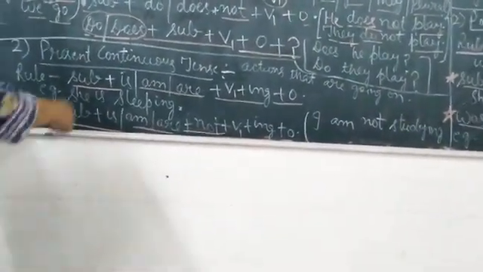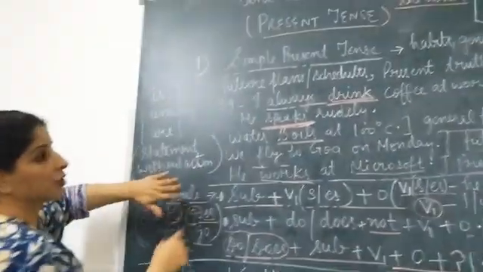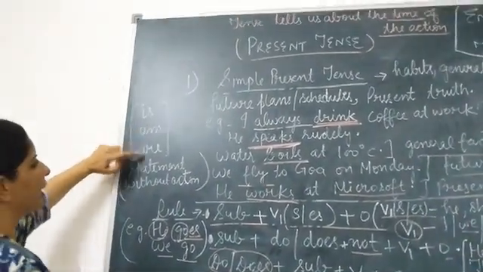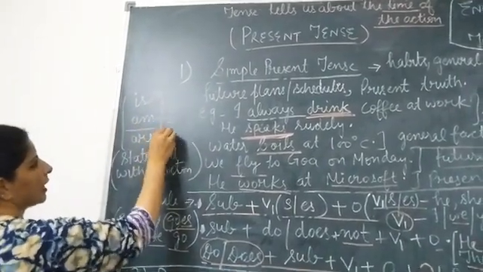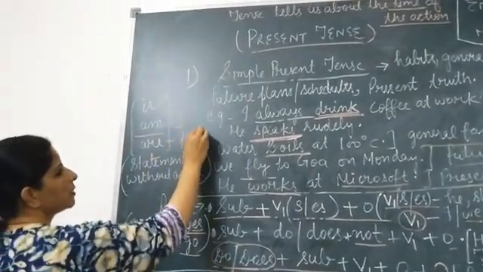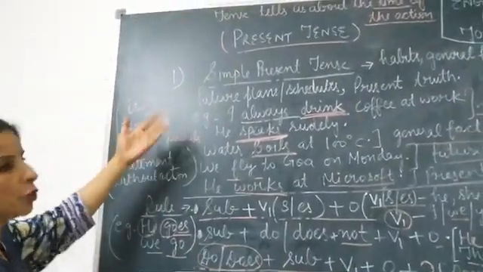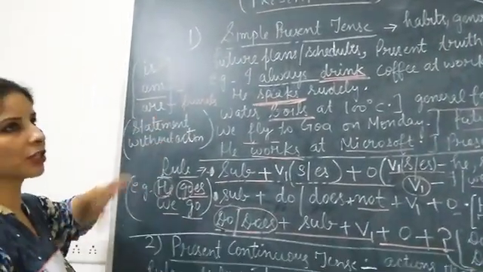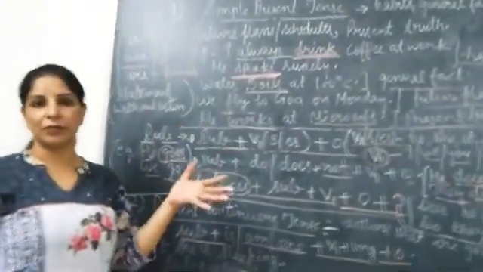Clear? Then another important thing is that in the statement sentences in which there is no action taking place, in those sentences we simply use is, am, are. Is is used with singulars, am is used with I and are is used with plurals or we, right? Or you in the plural form. So statement sentences means in which no action is taking place. We are just telling about the state of the subject.